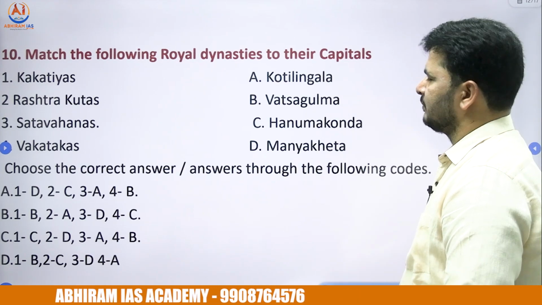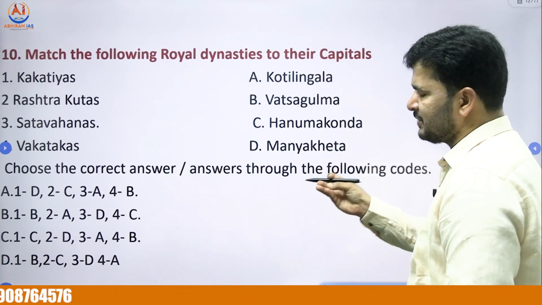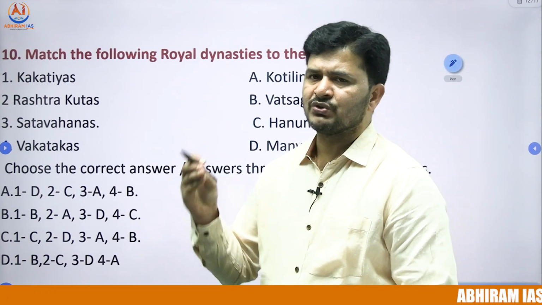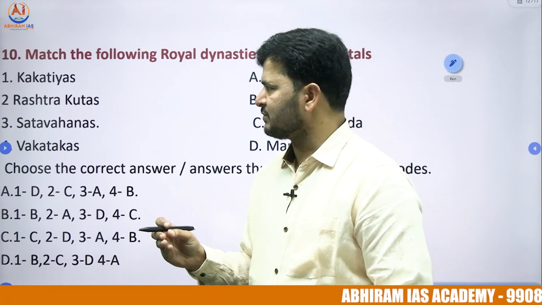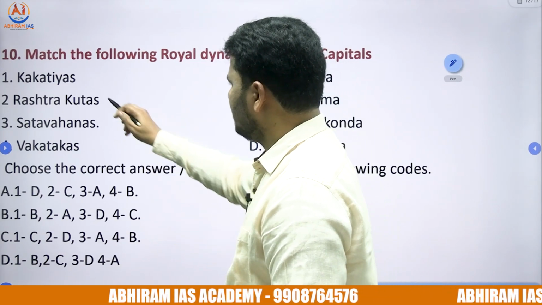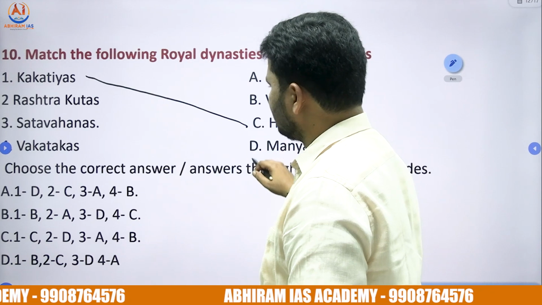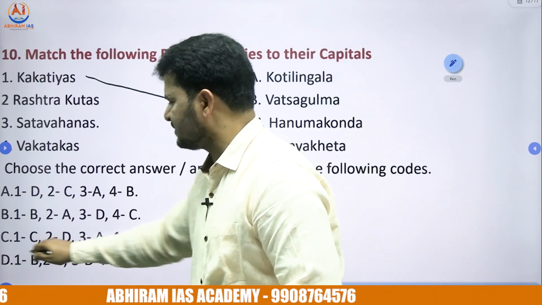The 10th one, match the following. On one hand, names of the dynasties or kingdoms. On the other hand, their capitals. As I was telling, we generally get at least one question from kingdoms and capitals. To begin with, we can answer such questions very easily. The capital of the Kakatiyas is Hanmakonda. 1 C is there. That's an answer.